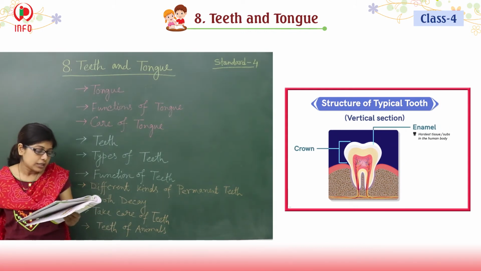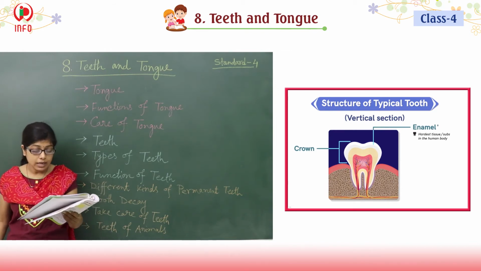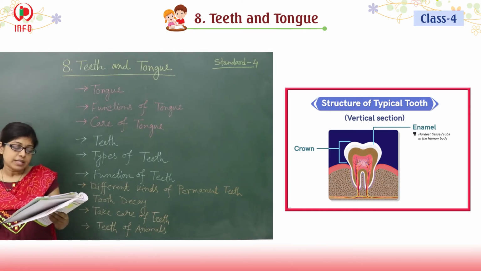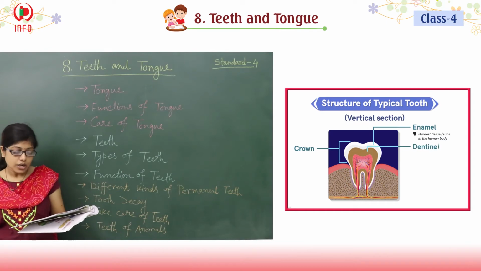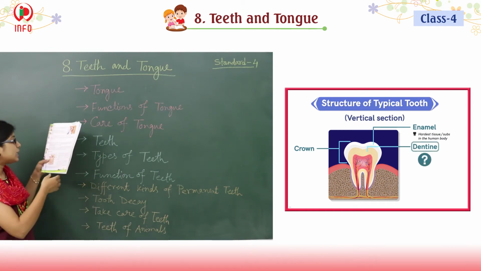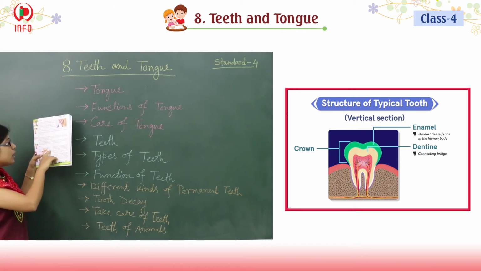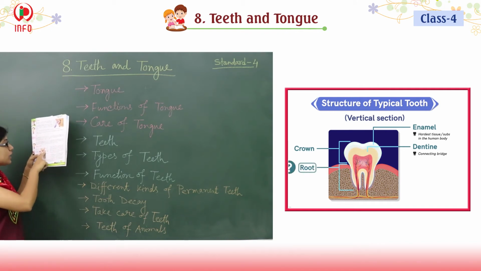The three main layers of the teeth are enamel, dentine and pulp. Yes, these three coatings, that means layers, are there. If you see here, this one is the enamel, this one is the dentine and this one is the pulp cavity. And this one is the gingiva.